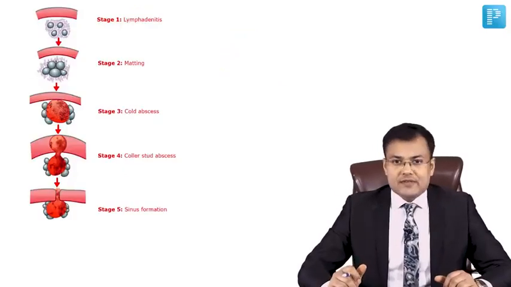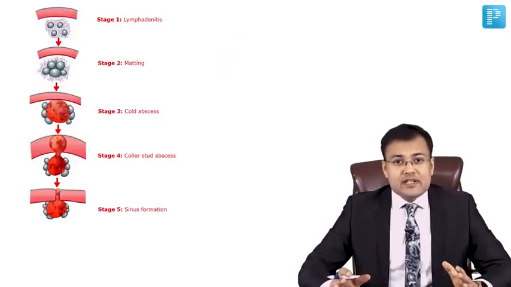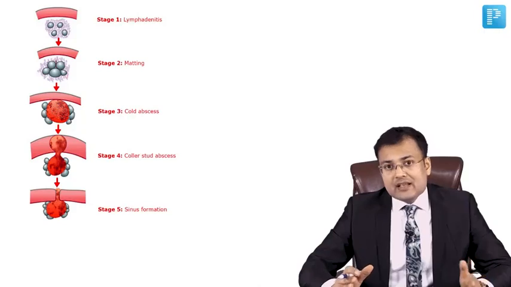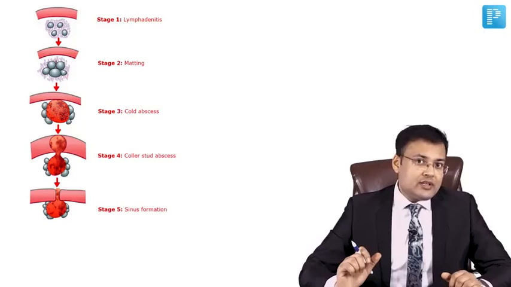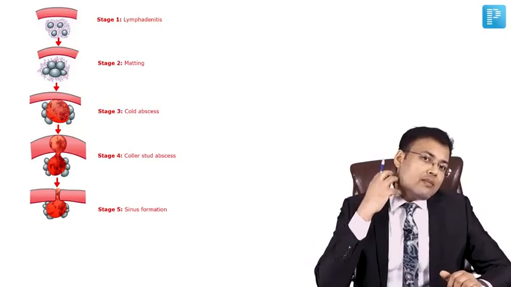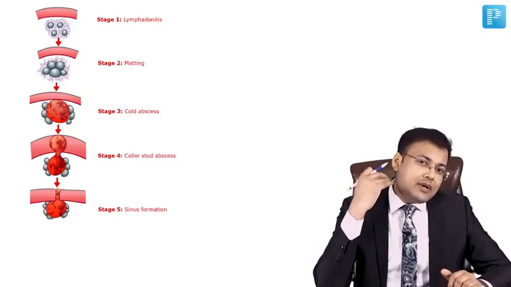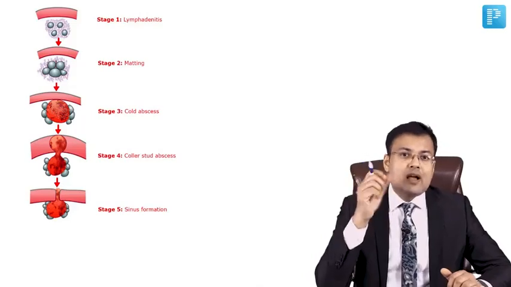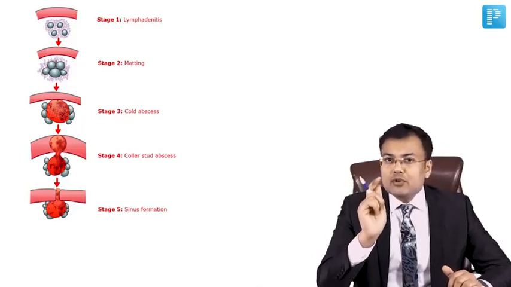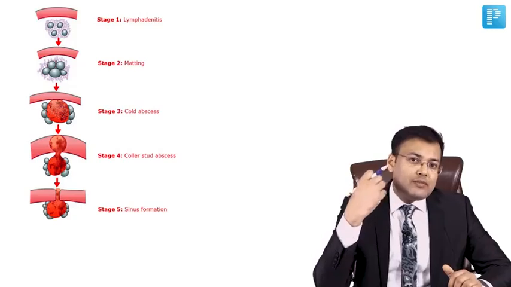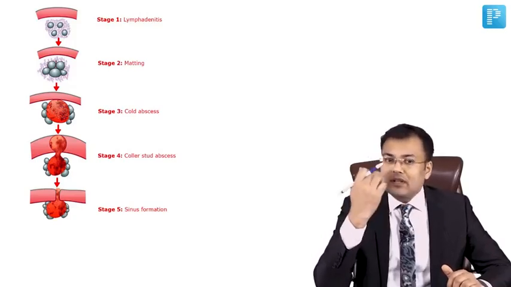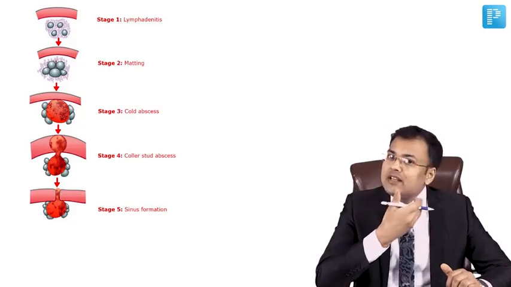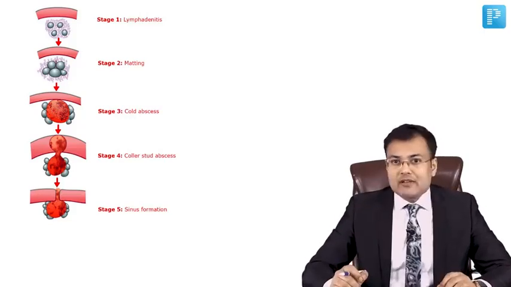This is tuberculous lymphadenitis, and tuberculous lymphadenitis is asked both in pediatrics as well as in surgery. See the age group. It is more common in children and young adults. And what is the most commonly involved lymph node? It's the deep cervical lymph nodes. How? Mycobacterium tuberculosis enters through the tonsil, and via tonsil it reaches deep cervical lymph nodes.